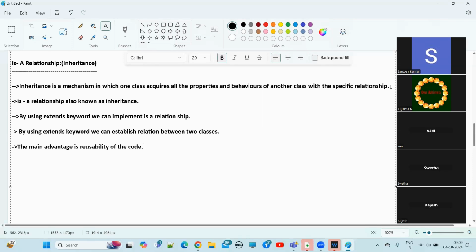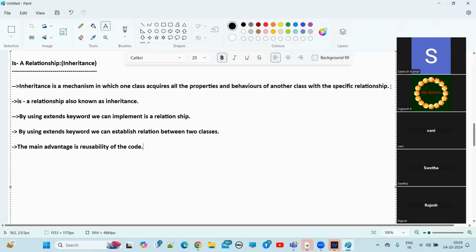So I hope you people understood what inheritance is at a high level. So now, whatever the parent has is by default available to the child. Am I right or wrong? But whatever the child has will not be available by default to the parent.